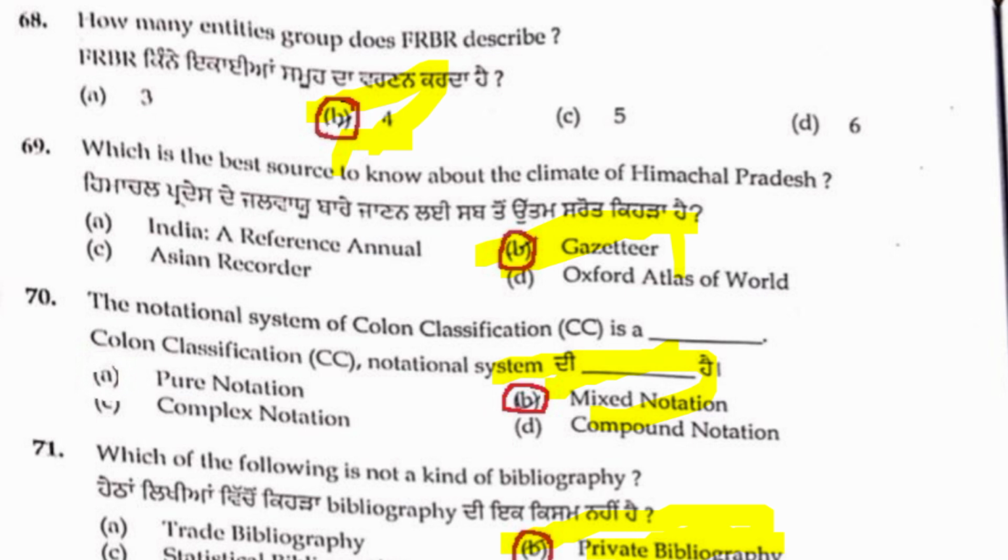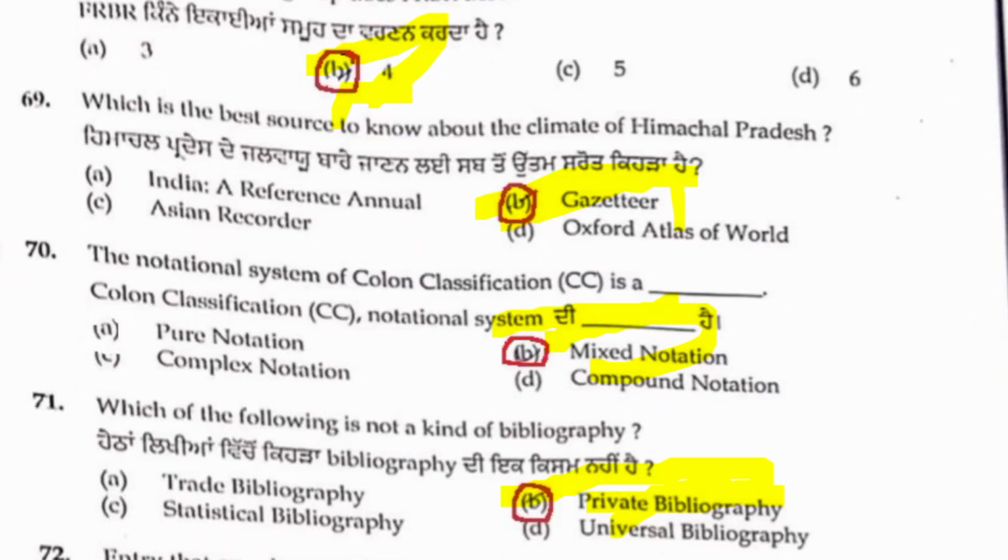Next, 70th question: the notational system of colon classification, CC. Colon classification, everyone knows, was developed in the year 1933 by S.R. Ranganathan. What is the notational system used in colon classification? Mixed notation, B is the right answer. In CC, mixed notation is used out of 4 options. B is the correct one, friends. CC started in the year 1933 by S.R. Ranganathan.